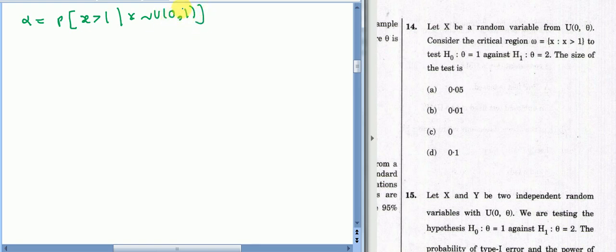So when your PDF is specified to you, then finding the probability that X is greater than 1 is not a big deal. It is the integration from 1 to 1 of 1 dx, which gives us 0. So the actual answer of this question is 0.